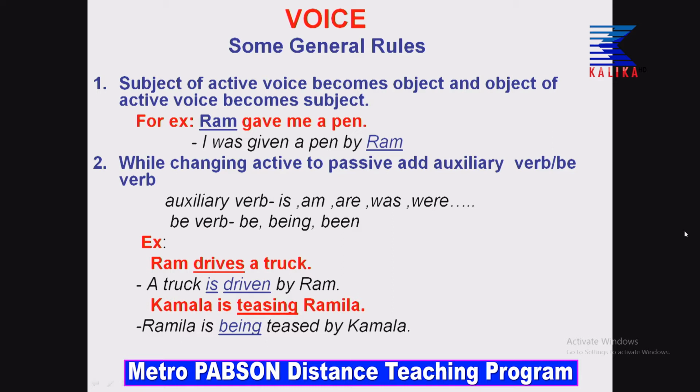Ram drives a truck. This is an active voice structure.